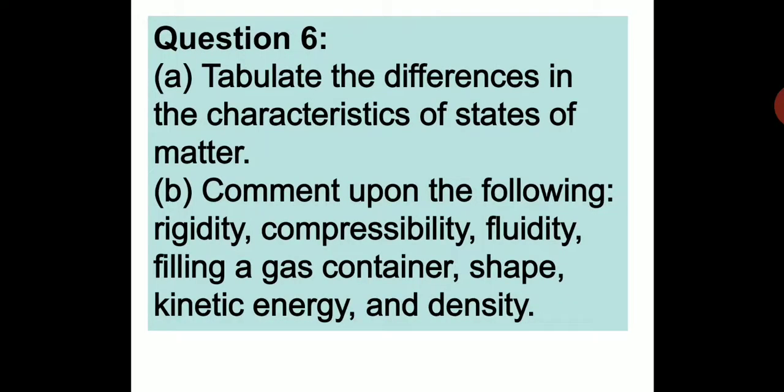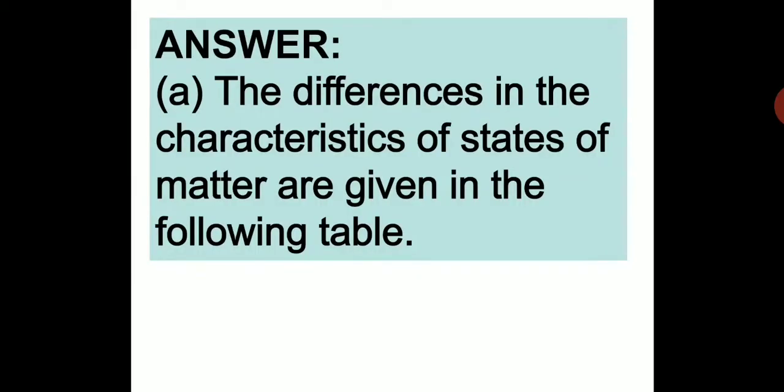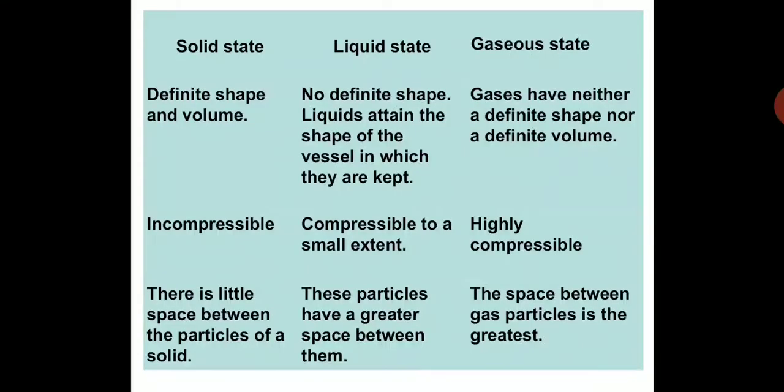Tabulate the differences in the characteristics of states of matter. Comment upon the rigidity, compressibility, fluidity, filling a gas container, shape, kinetic energy and density. So the differences in the characteristics of states of matter are given in the following table. So over here, solid, liquid and gaseous state. Here solid has a definite shape and volume. Liquid has no definite shape. Liquids attain the shape of the vessel in which they are kept. Gaseous state, gases have neither a definite shape nor a definite volume. Solid incompressible, liquid compressible to a small extent, gaseous highly compressible.